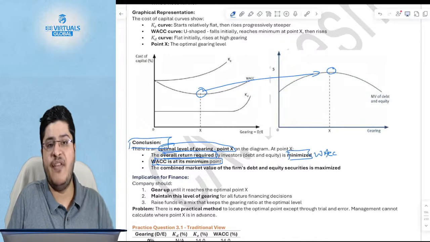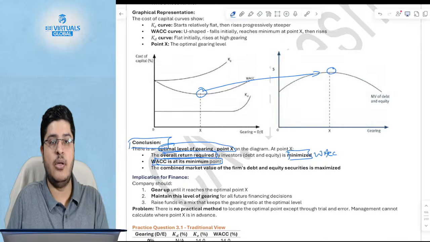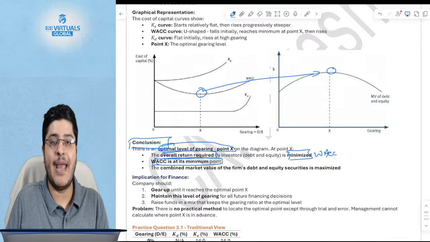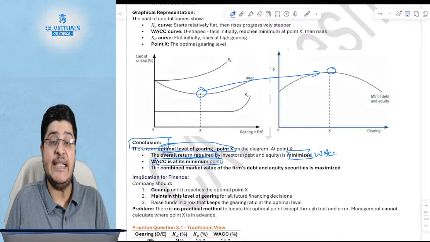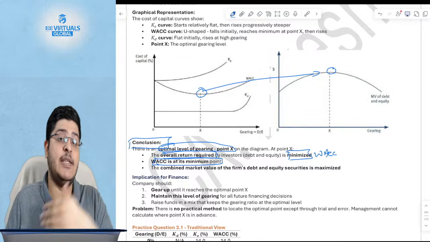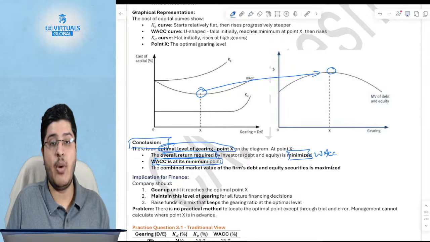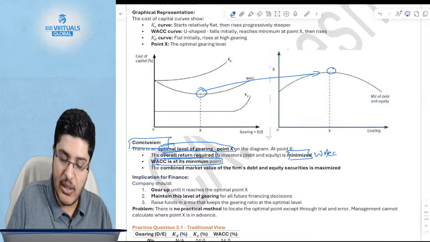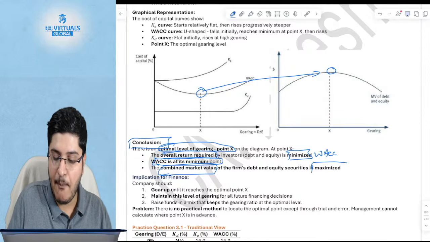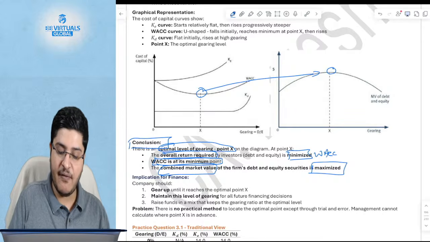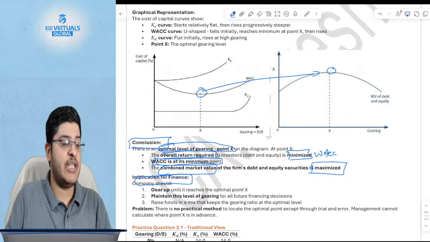The overall return required, effectively the return for shareholders and debt holders, who are the capital providers, is the same as WACC. So if the return required is minimum, the WACC is also minimum, which means the combined market value is maximized.